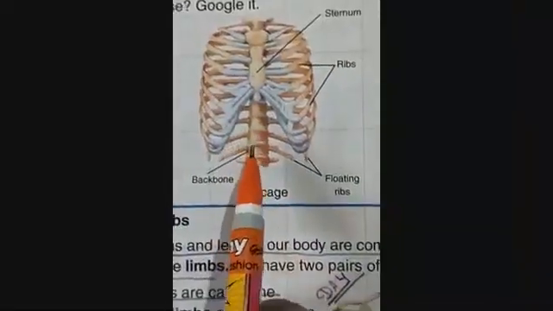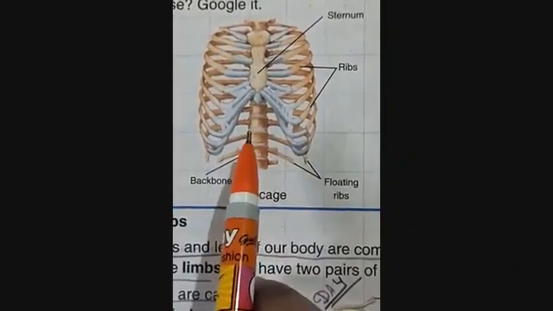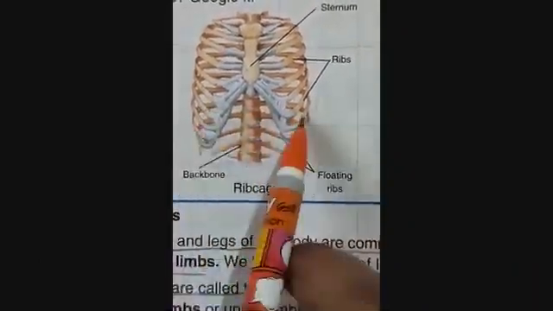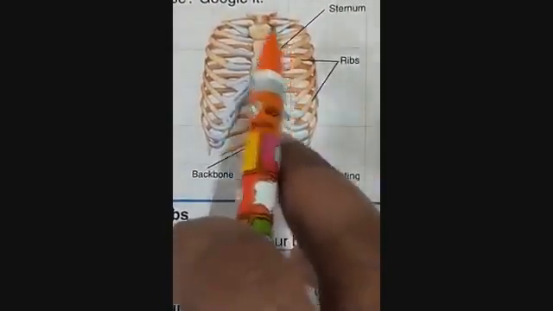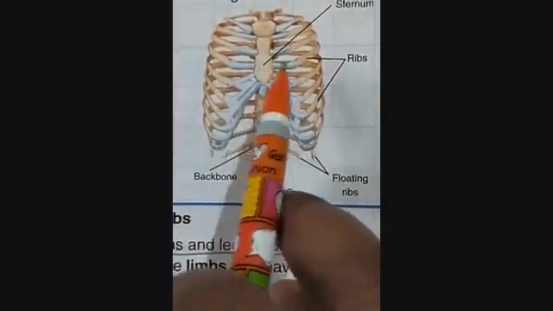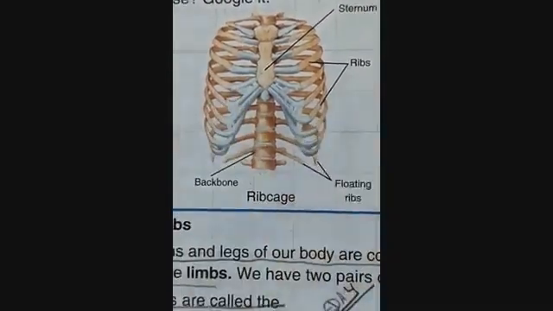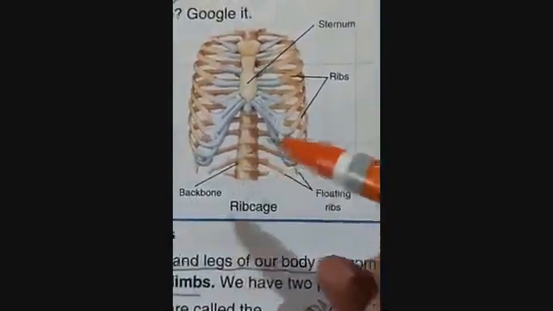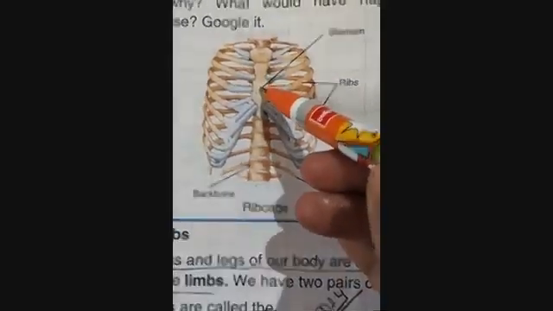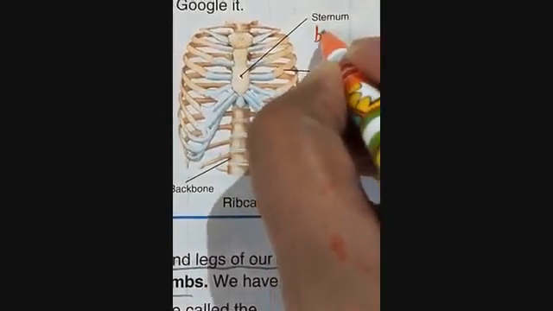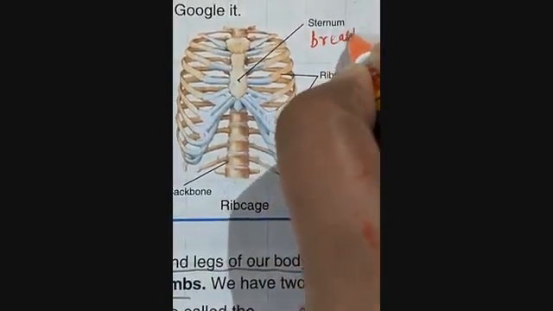Now we are going to read about the rib cage. Okay, so you can see this is a cage-like structure. This cage-like structure is made up of ribs, so it is called the rib cage. Okay, there are parts of the rib cage. Let's see from the figure what the parts are. The first bone, this flat bone, is called the sternum, or there is another name, that is breastbone.